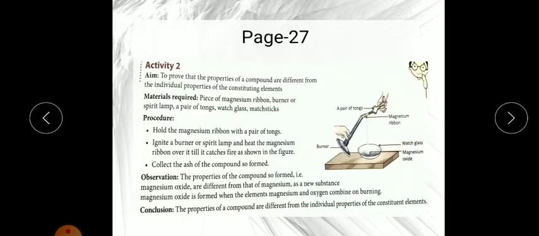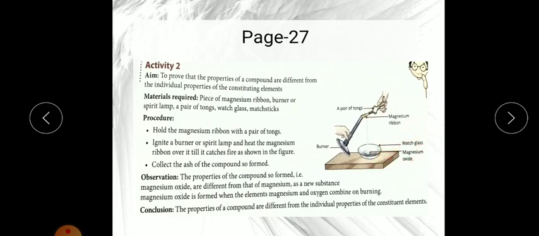On page number 27, one activity is given which proves that the properties of a compound are different from the individual properties of its constituents. Here we need a magnesium ribbon, you can see this yellow color, a burner for burning it, a pair of tongs for holding the magnesium ribbon, and a watch glass.